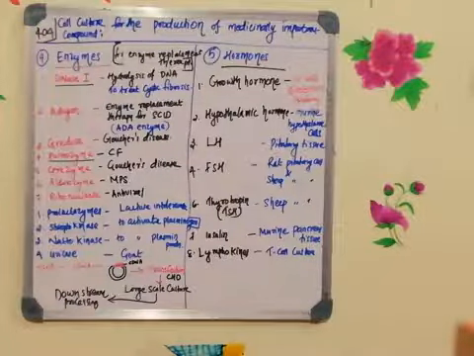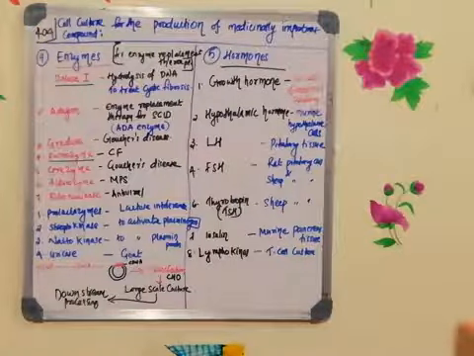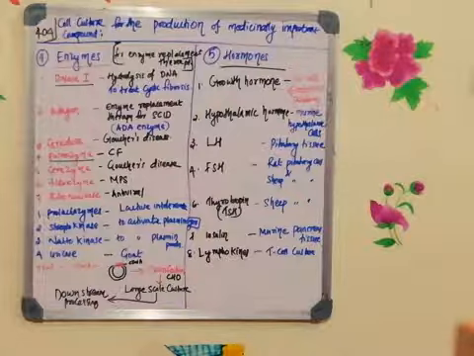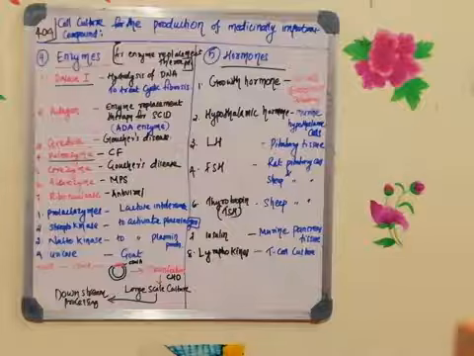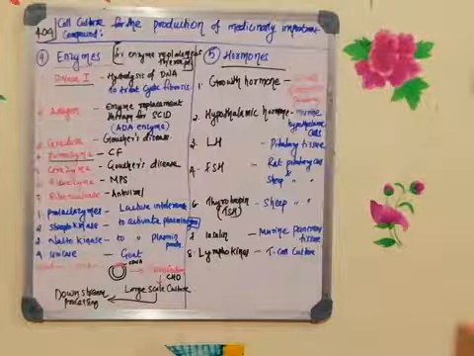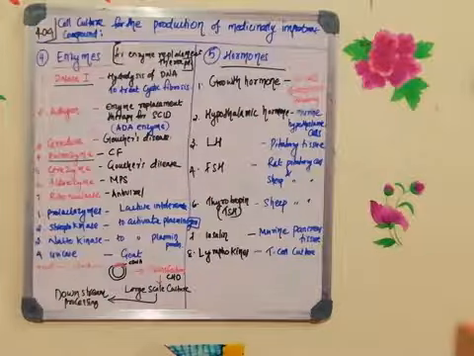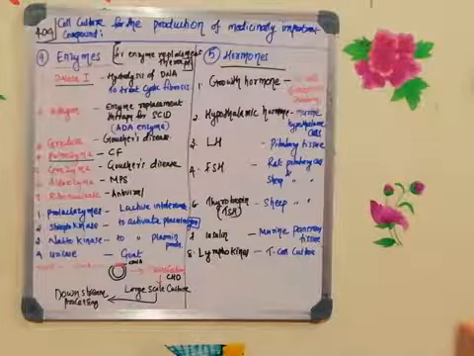There will be a defect in the fatty acid degradation, and thereby fat deposition can be seen in different organs. That condition is called Gaucher's disease. Especially the fat deposition can be seen in the spleen and the liver. Because of this accumulation of fat in different organs, various problems will be associated with Gaucher's disease.